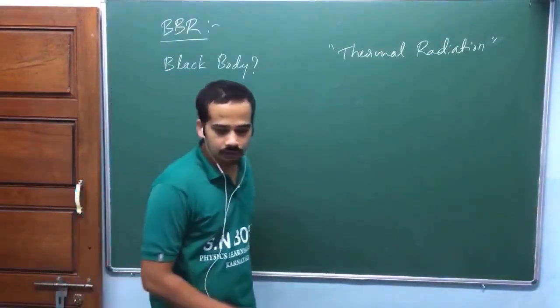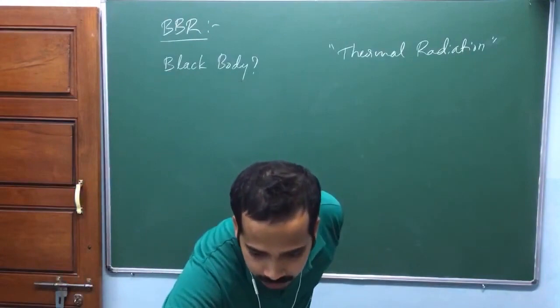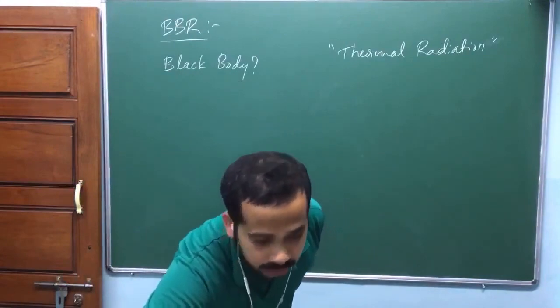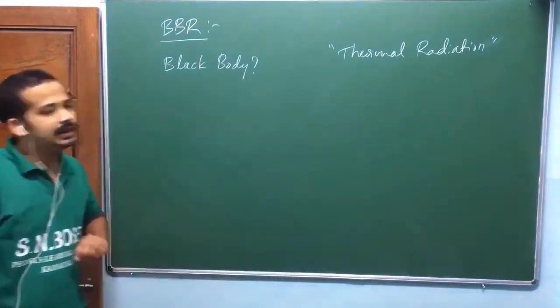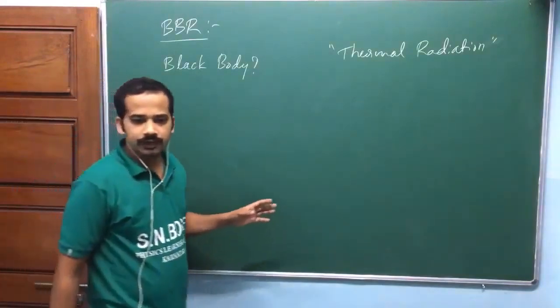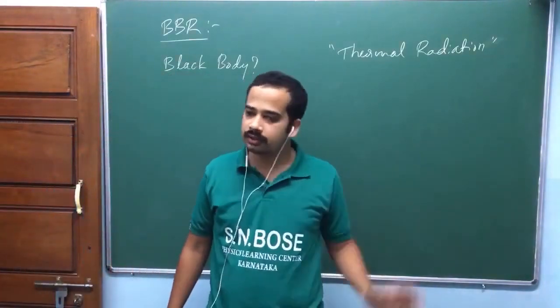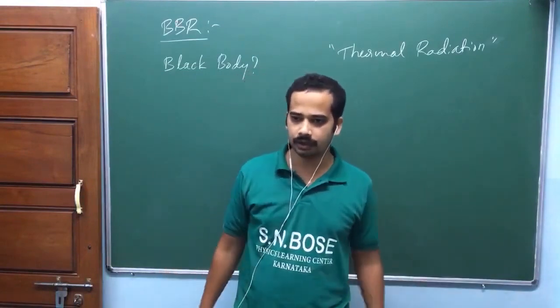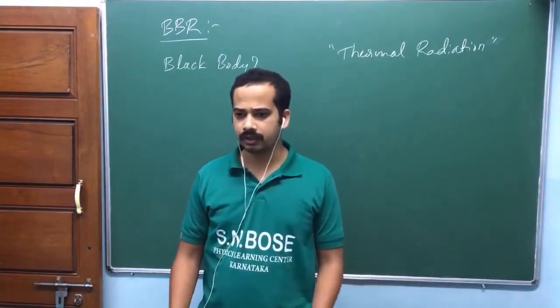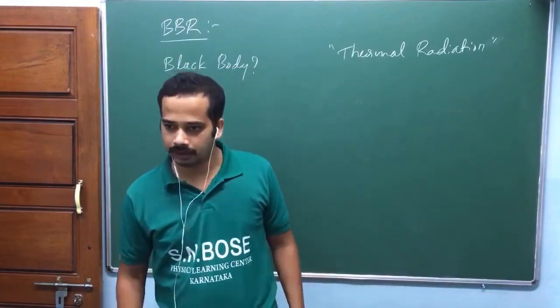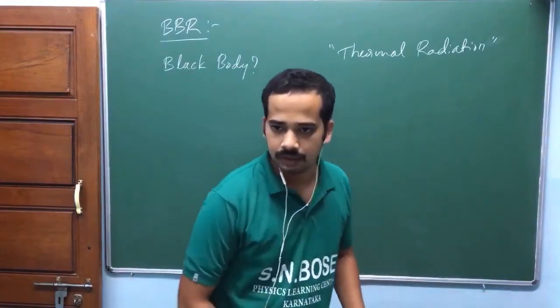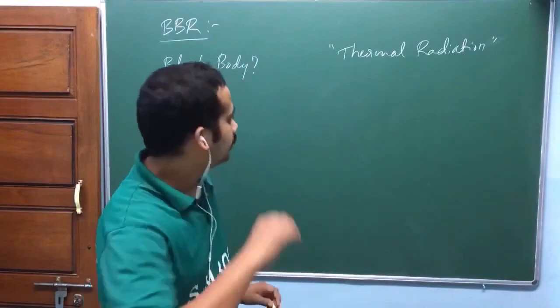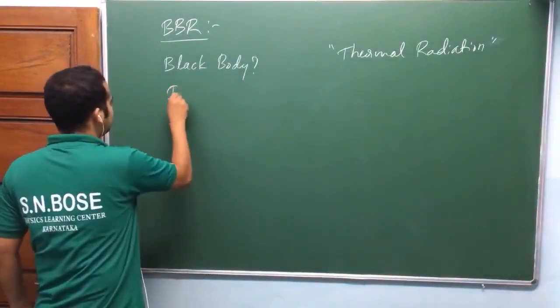Thermal radiation means any body kept at a temperature greater than 0 Kelvin will radiate. Near 0 Kelvin the radiation may not be detectable, but it will still emit radiation. So the black body is an ideal emitter.